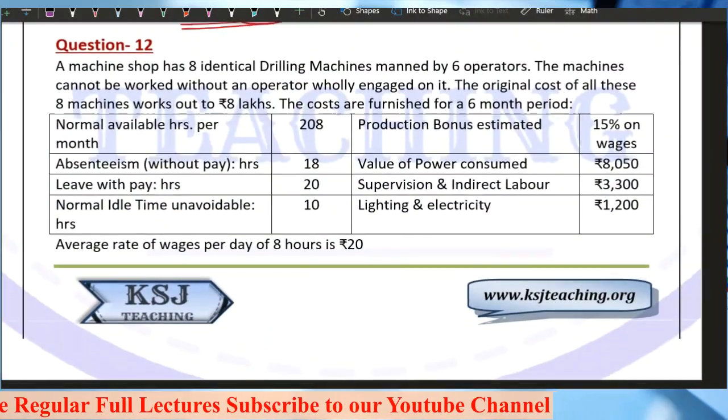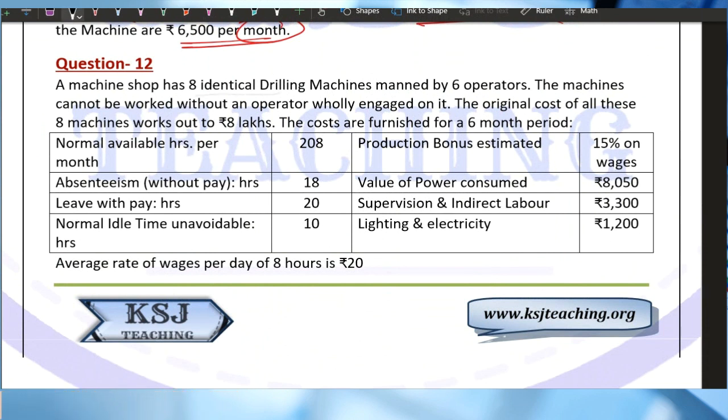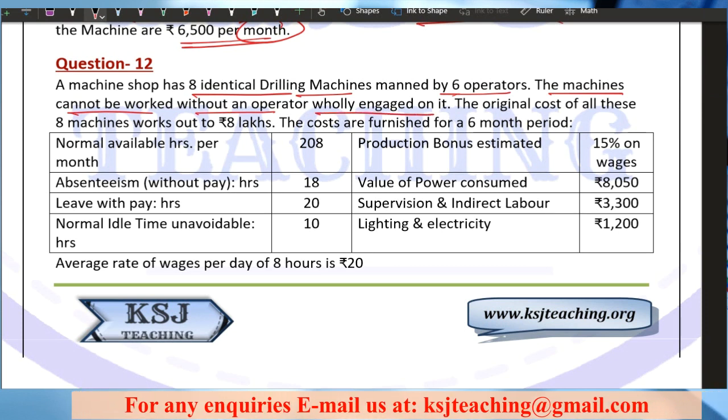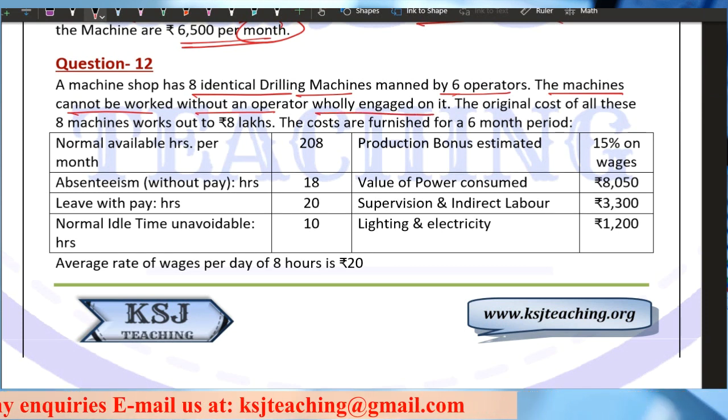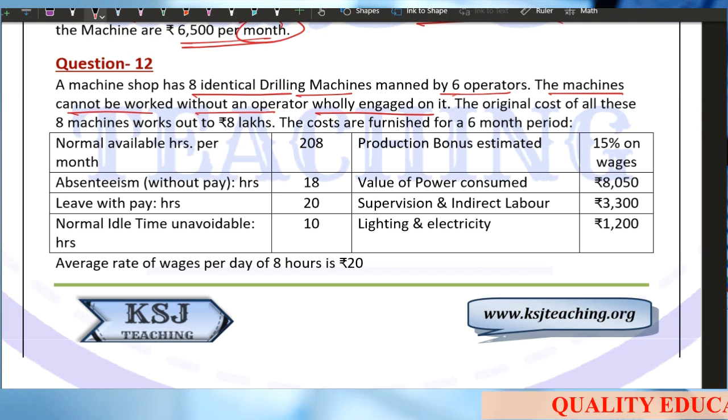Now coming to question number 12. Let's read question number 12. A machine shop has 8 identical drilling machines manned by 6 operators. The machines cannot be worked without an operator wholly engaged on it. Read this line very carefully. It says that there is a machine shop, an area in the factory which has 8 machines, right, which are being run by the 6 operators, and without an operator a machine cannot run.